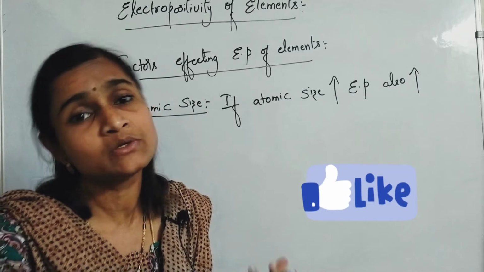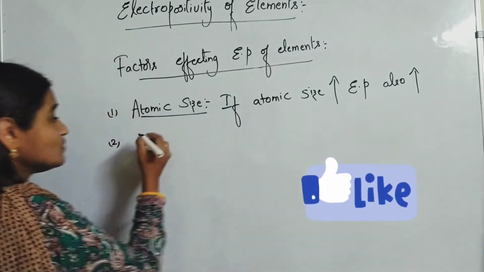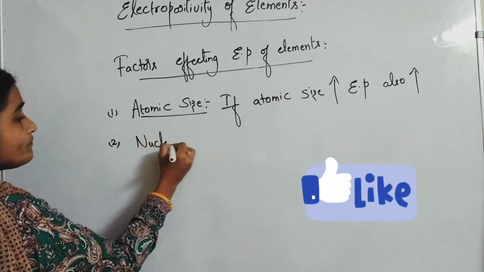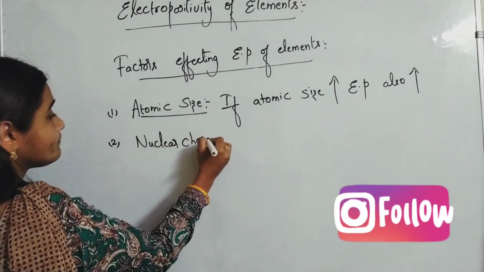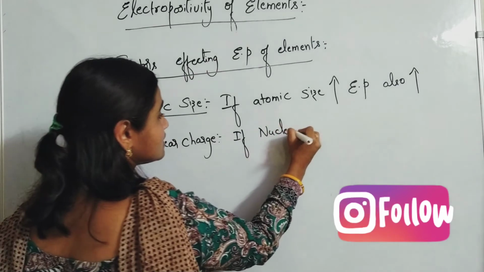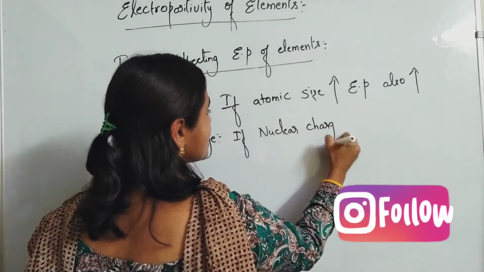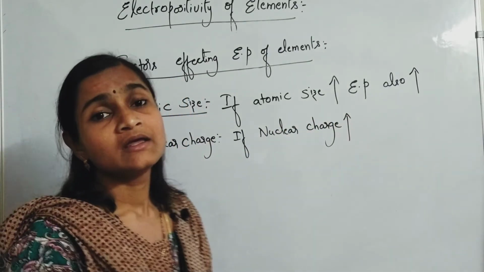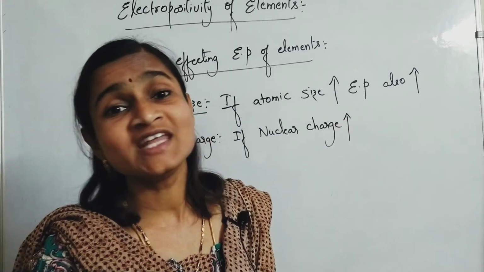In connection to this, the second one you can tell on your own, because all are interrelated. Second one is nuclear charge. If nuclear charge increases, what happens to electropositivity?